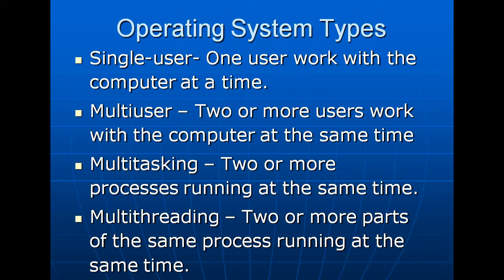Next, types of operating system. There are so many categories of operating system. Single user operating system: one user works with the computer at a time. Multi-user: two or more users work with the computer at the same time. Multitasking: two or more processes running at the same time. Multi-threading: two or more parts or components of the same process running at the same time. These are different types of operating system.